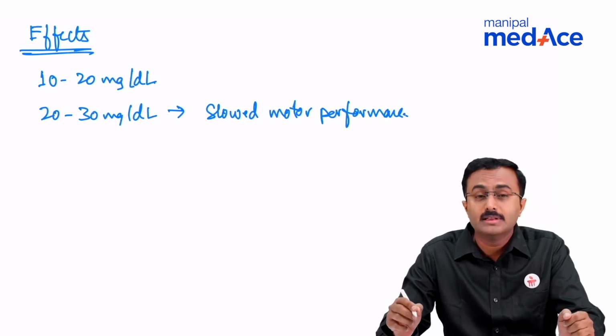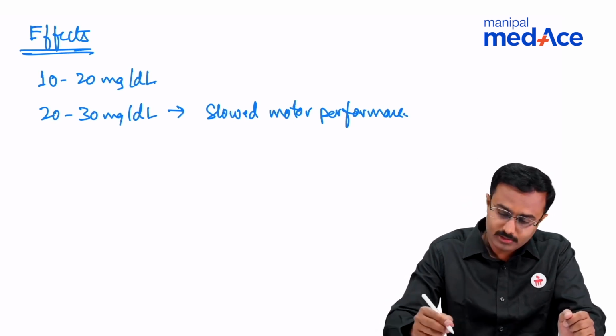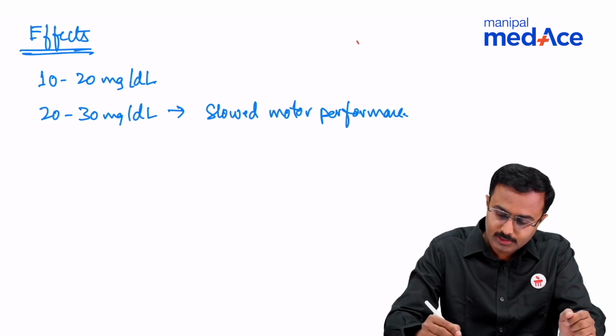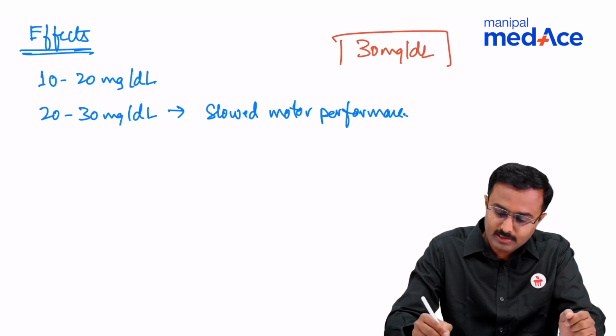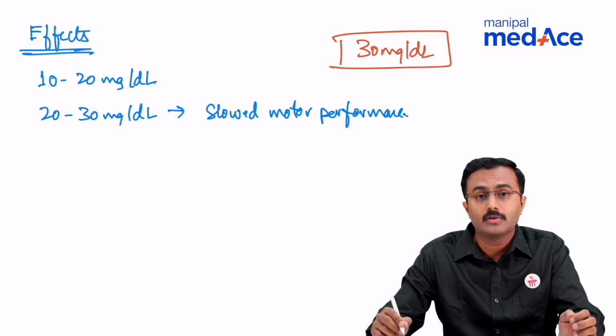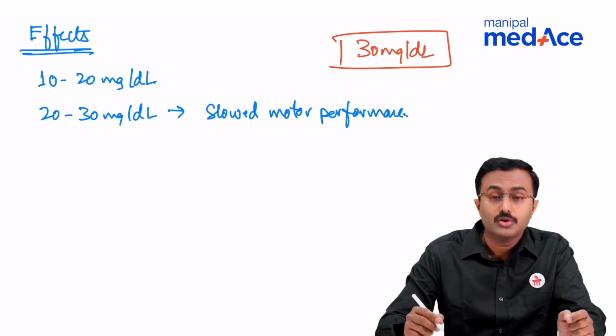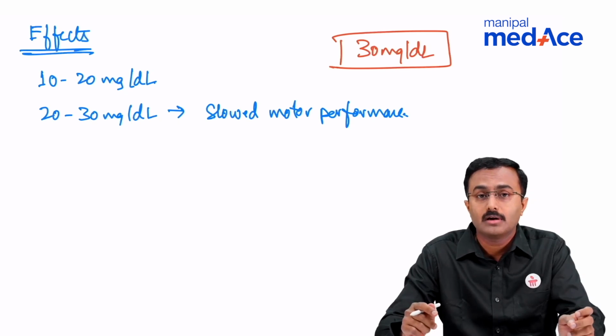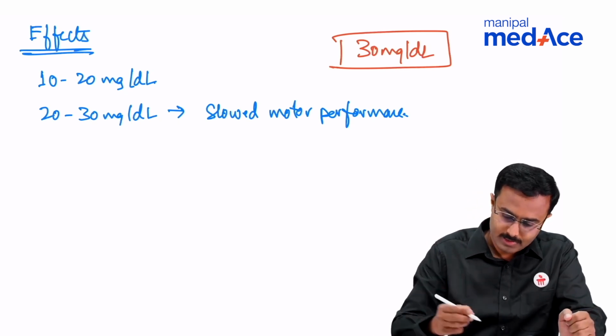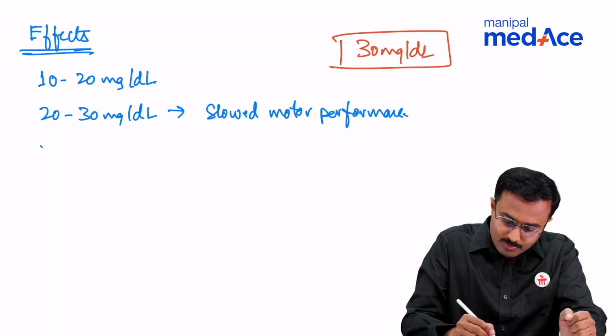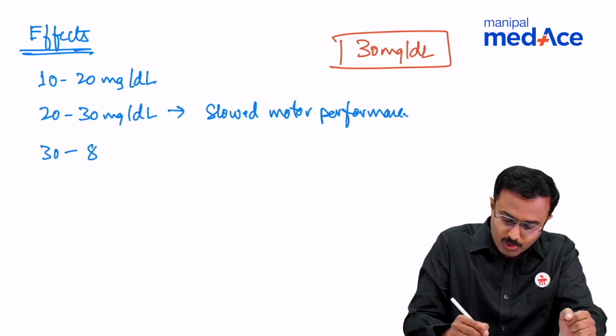You need to know that 30 mg per deciliter is the legal limit for drunken driving in India. But in the UK, it is around 80 mg per deciliter. What happens when it goes beyond 30 mg?